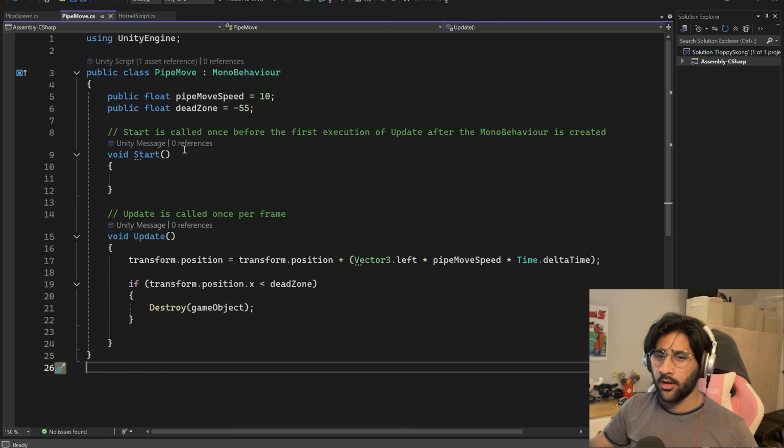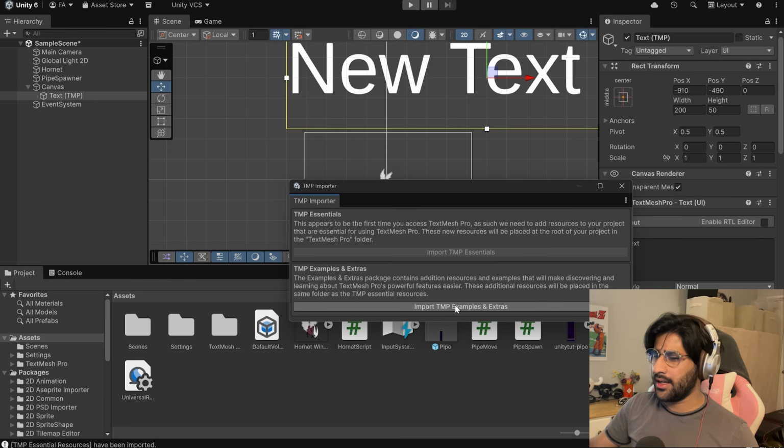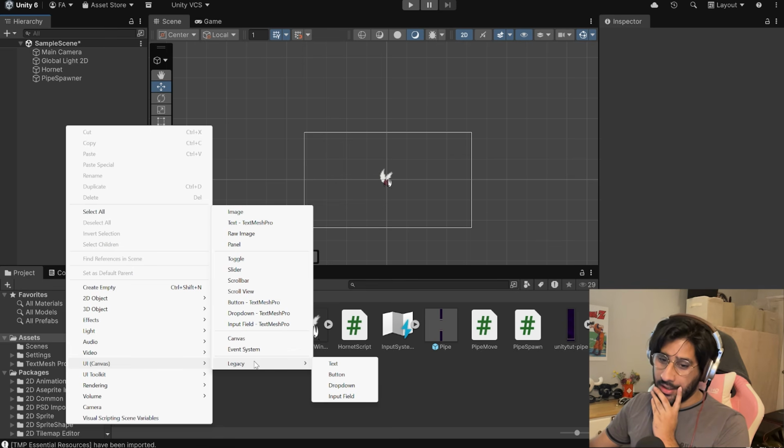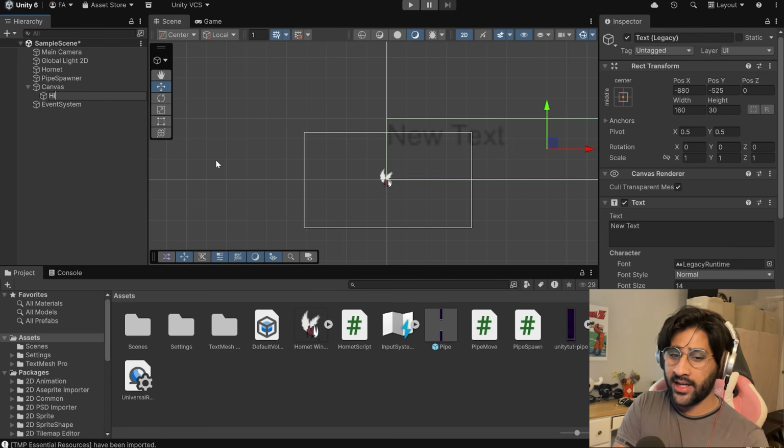Oh, good God! Oh, what have you done? Pipe move. No, I don't want to open that. Oh, God! Okay. Sure, import the extras as well. Do I need them? Turns out, Unity has been updated quite a lot. What I'm looking for is not Text Mesh Pro, but a legacy feature of plain old text. Just simple text. None of that fancy stuff. There we go. I can rename that to high score, right?